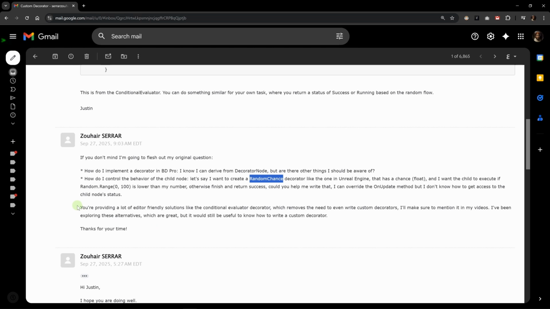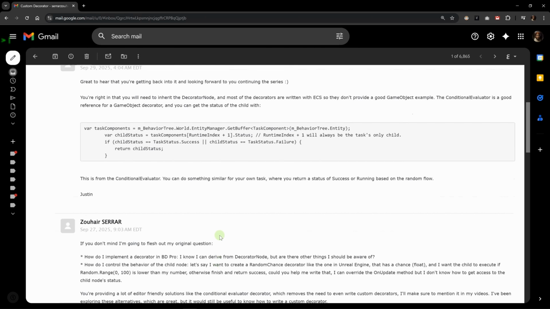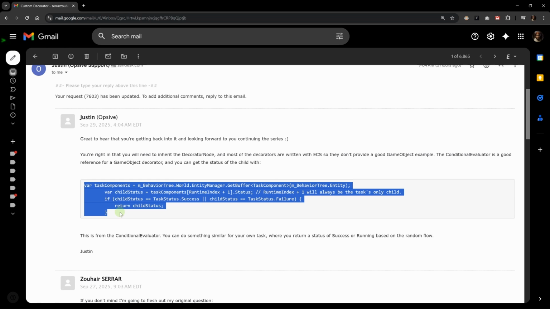And I said, in the end, you're providing a lot of editor-friendly solutions like conditional evaluator decorators, which removes the need to even write custom decorators. I've been exploring this alternative, which is great, but it would still be useful to know how to write a custom decorator. And his response was that indeed you need to override the onUpdate method, and you need to write this code, which is the same code found in the conditional decorator that we've just seen.